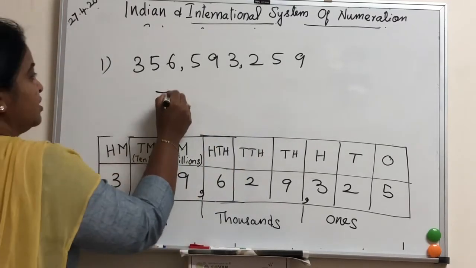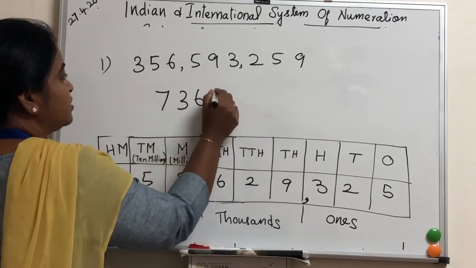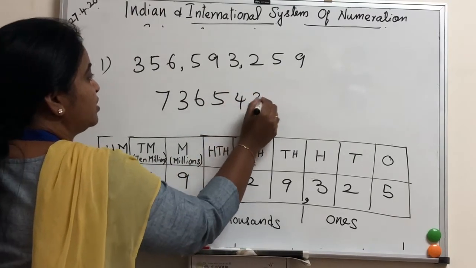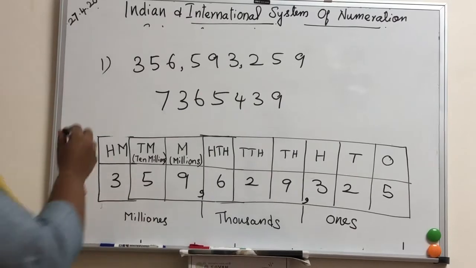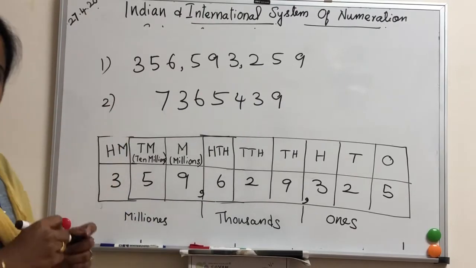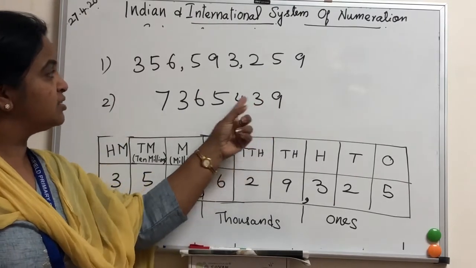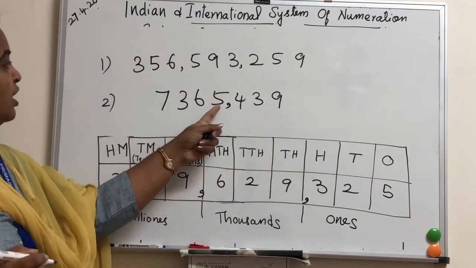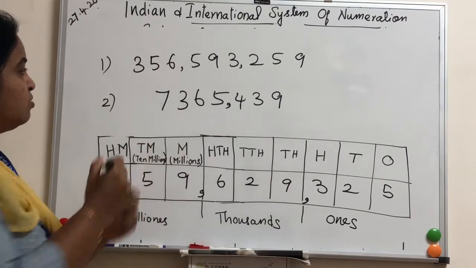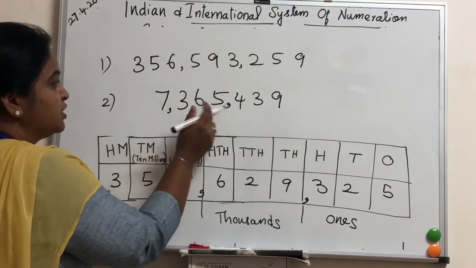If the number is like this, 7, 3, 6, 5, 4, 3, 9. This is example 2. How will you put the comma? Ones, tens, hundreds, ones period, 1000, 10,000, 100,000, thousands period.